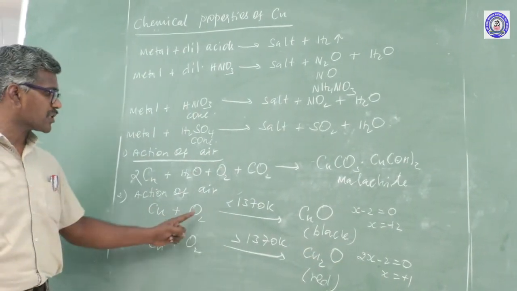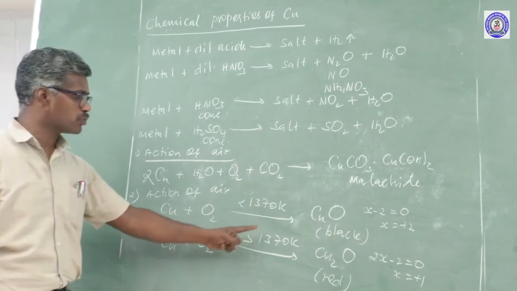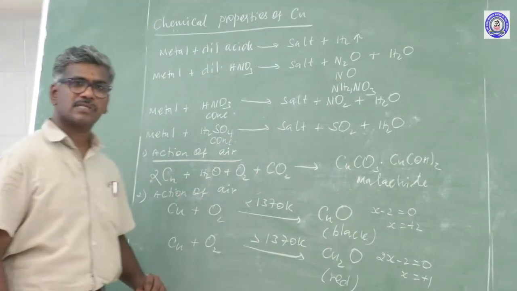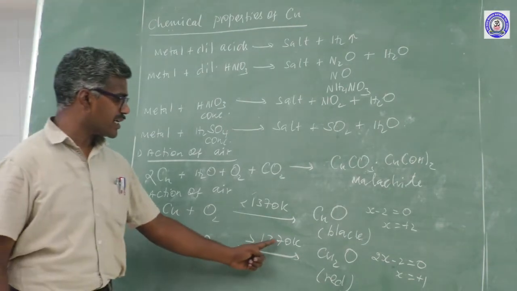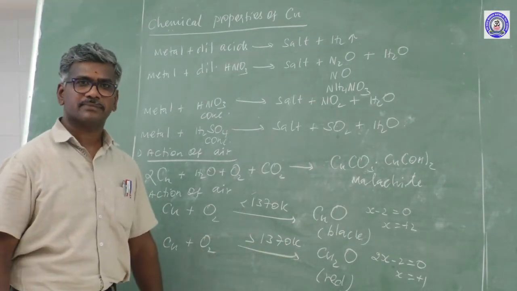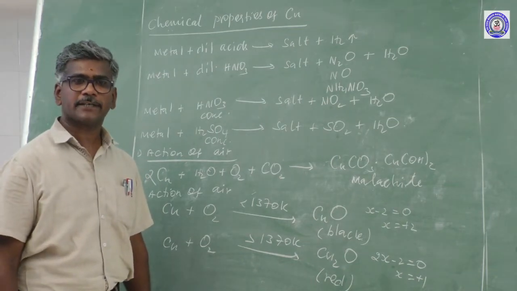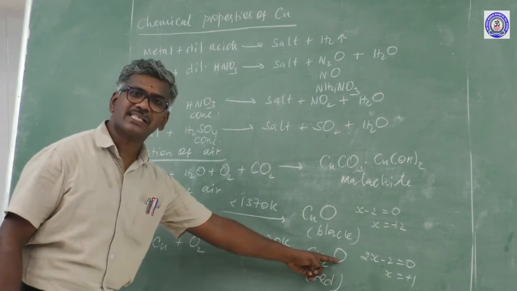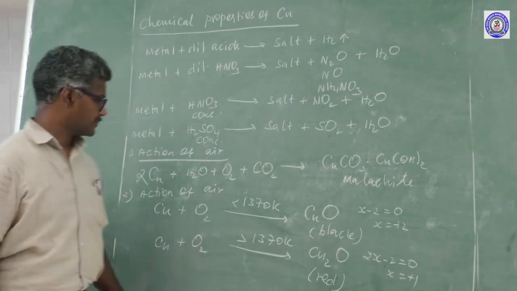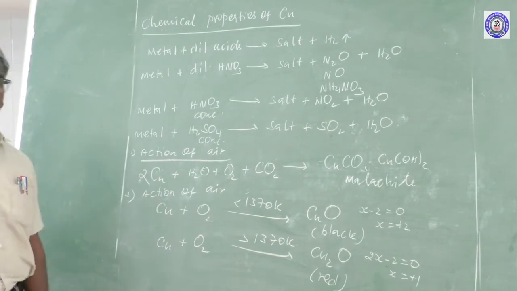So copper reacts with oxygen at 2 different temperatures to form 2 different products. Suppose copper reacts with oxygen above 1370 Kelvin. What is the product? This is the question. Is it CuO or Cu2O? This is Cu2O. What is the color? Red color. This is the action of oxygen of air.